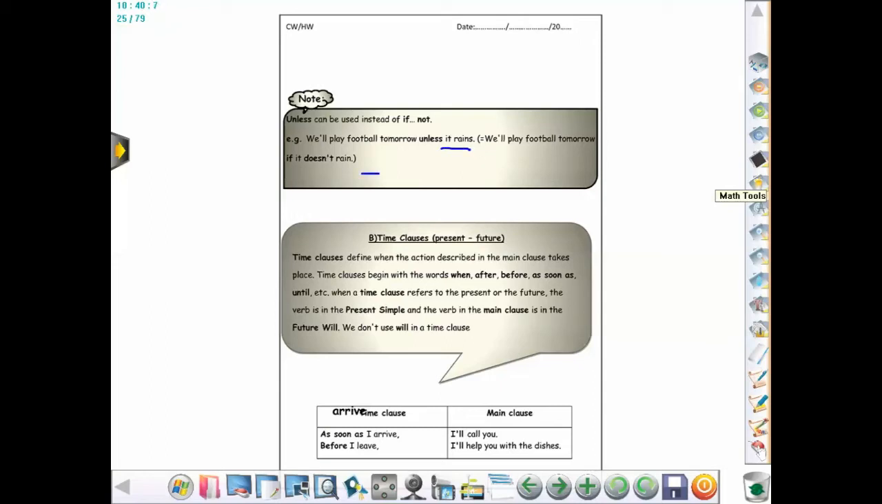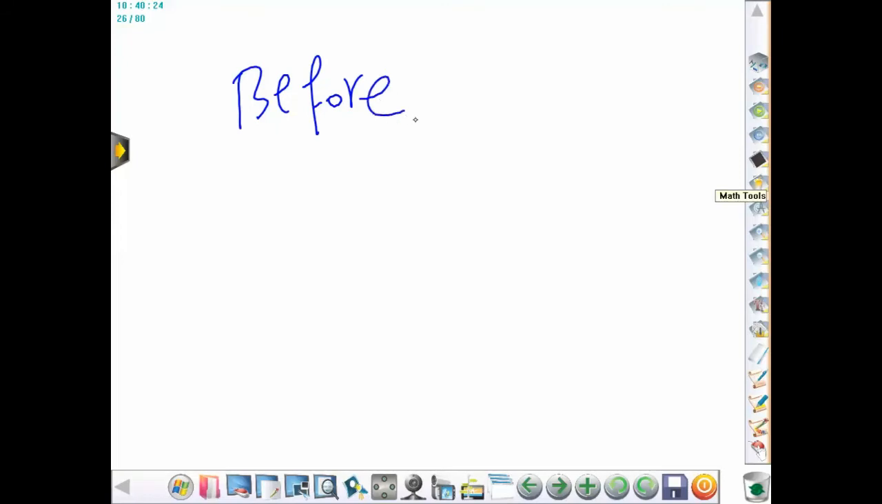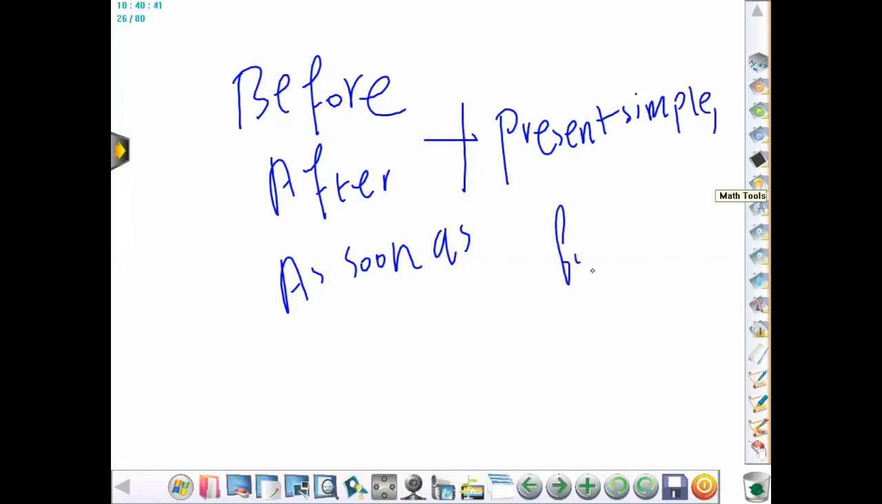And we have the time clauses. What are the time clauses here? We have as soon as, before. And I treat the time clauses as if I am treating if conditional type one. Which means I can say, we have before, these are the time clauses. After, and as soon as. In the time clause here I put present simple, and then future will.